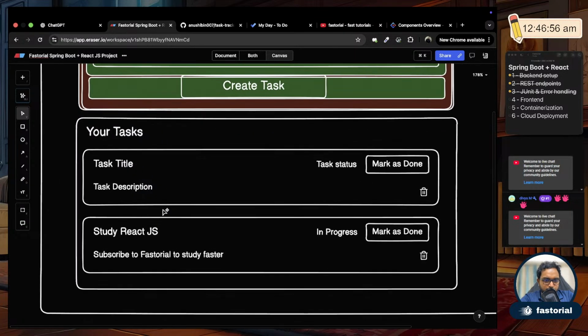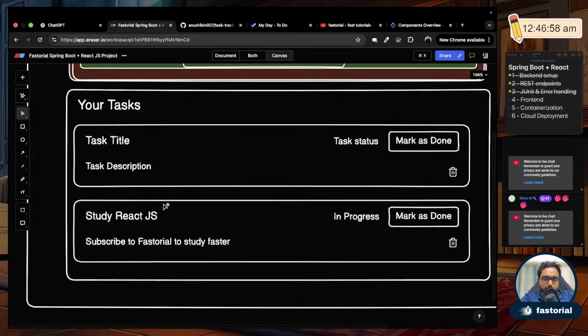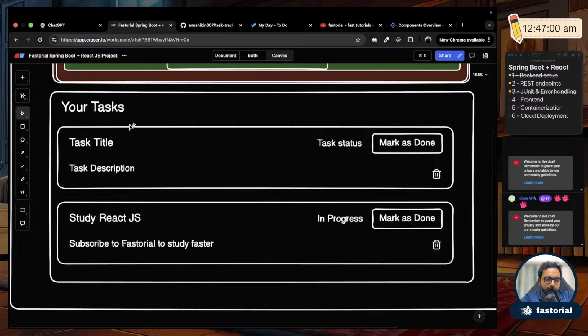As you can see here, there will be a text that says your tasks, to show that these are existing tasks, and then small divs or cards where it will show each task one by one. In each, the task title will be there, the task description below it, and on the top right of each card, we'll have an action button.